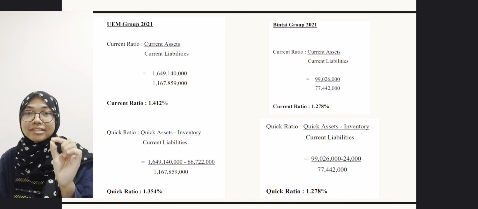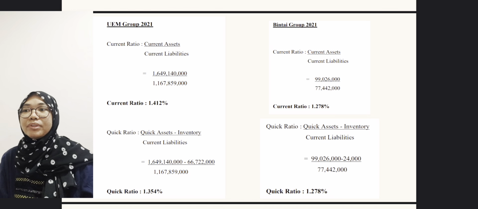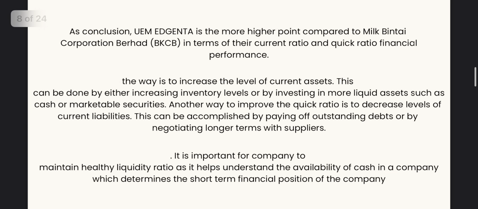Like I said, it's just a slight difference, but with the slight difference, it can tell which one has the most stable and healthiest liquidity ratios. As a conclusion, Magenta scores higher than Binti Corporation Berhad in terms of current ratio and quick ratio financial performance. It is important for a company to maintain a high liquidity ratio as it helps understand the availability of cash in a company, which determines the short-term financial position of the company.